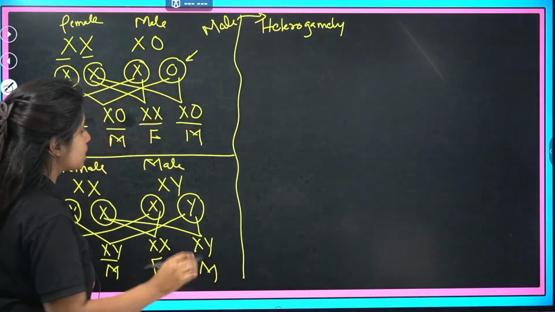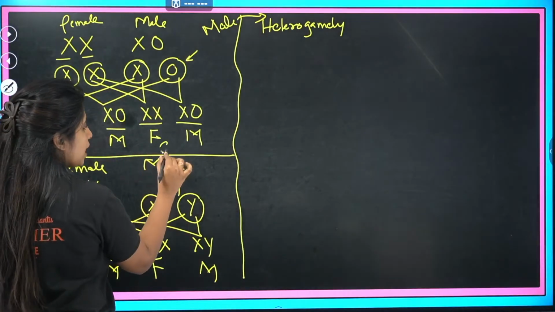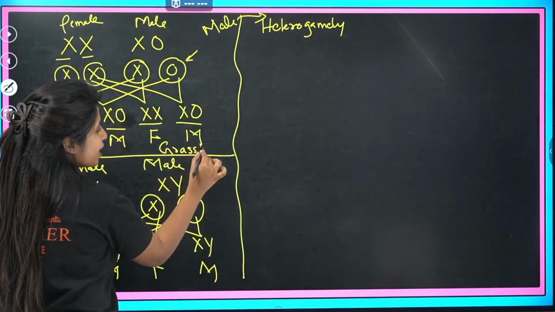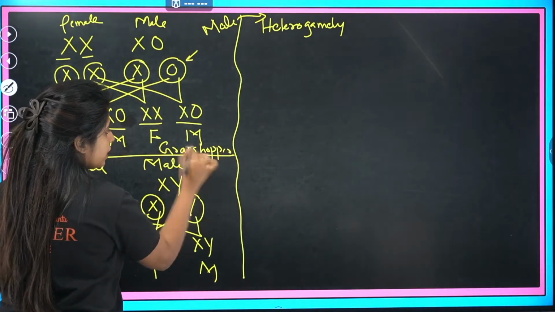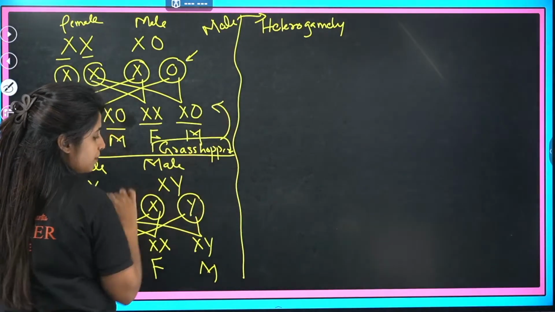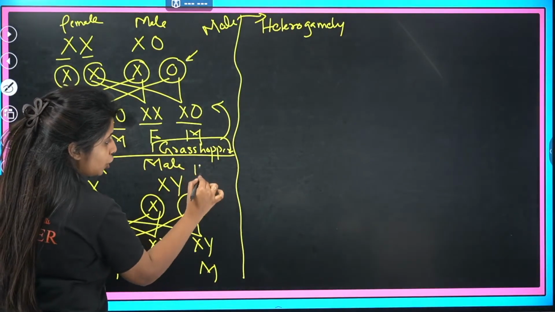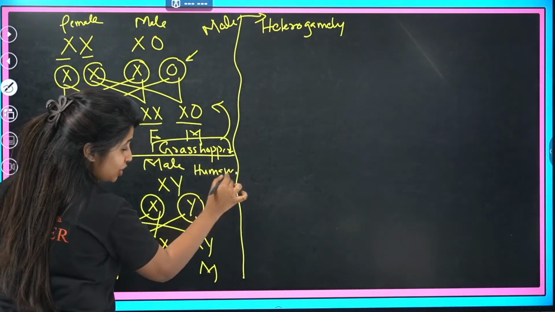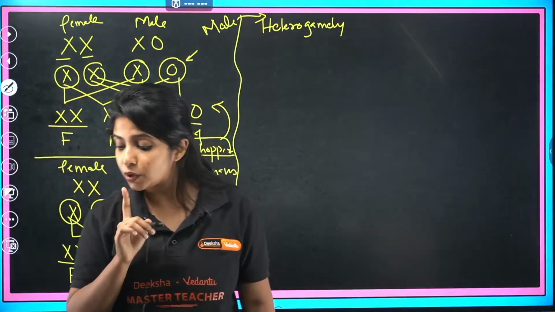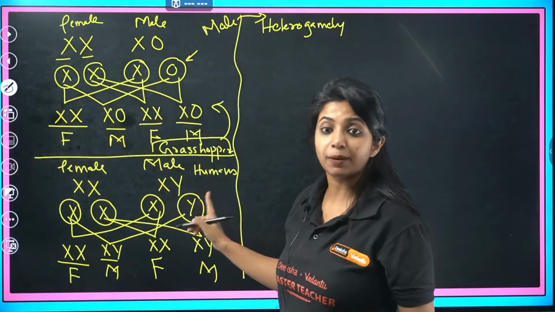Where do you see that? Usually in the case of insects, but in your NCERT one organism is given, and that is grasshopper. Grasshopper has something like this. What about human beings? Humans. And not just humans. One more example is given in your NCERT, which shows this type of heterogamety.